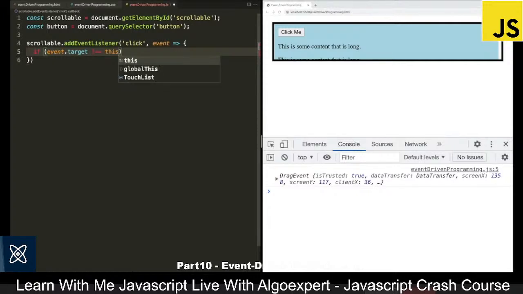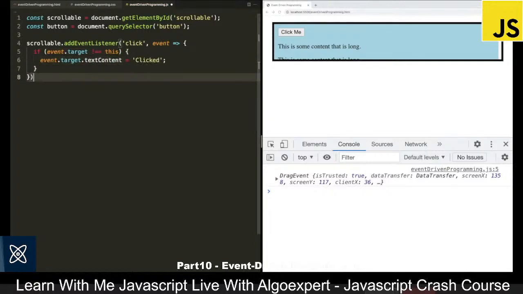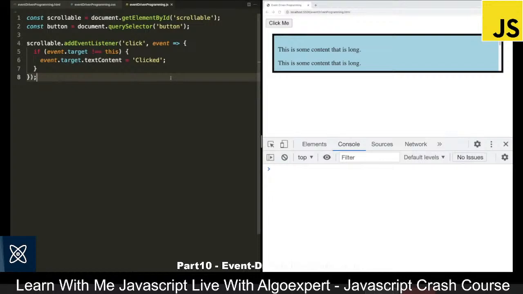So in the case that we actually clicked on something that was not the container, we clicked on something inside of the container, then this is the case where I want to delegate the event. So in this case, let's just say event.target.textContent. So we are going to change the text content of whichever paragraph we clicked on to say clicked. Okay, so we can add these semicolons here, save this.